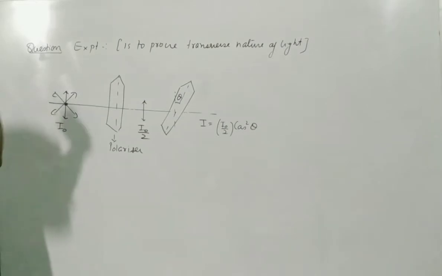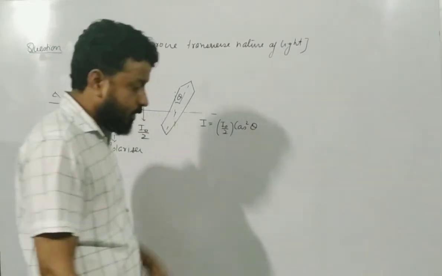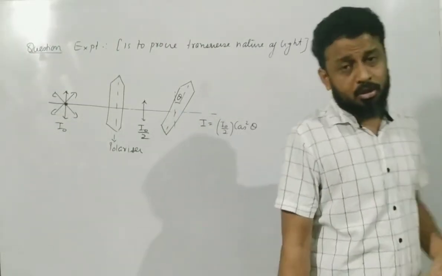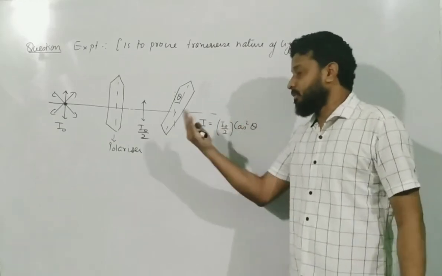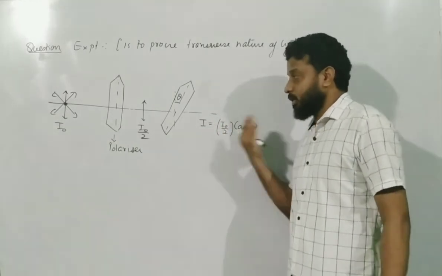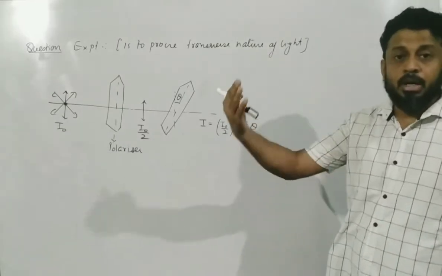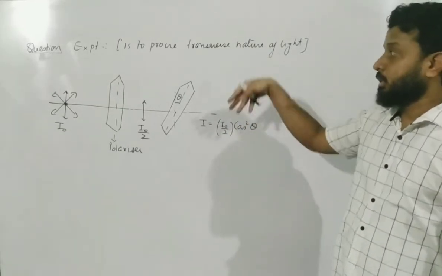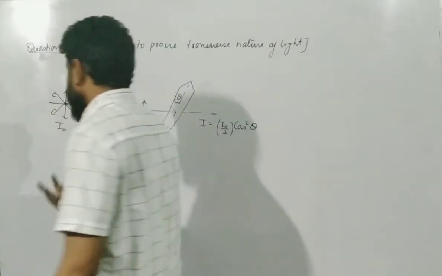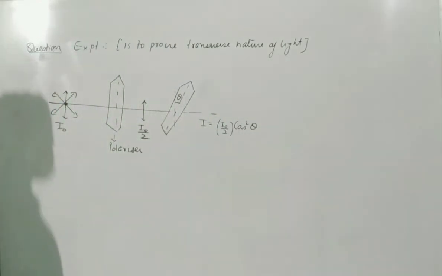Okay, this would not have been possible if you would have taken a longitudinal wave, because a longitudinal wave has vibration only in the direction of propagation of the wave. So nothing is there perpendicularly to get filtered out. So this is the experiment which proves this. Obviously, we will get attached notes with this class. Refer to that.